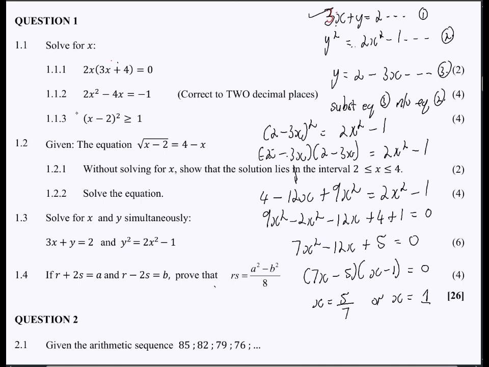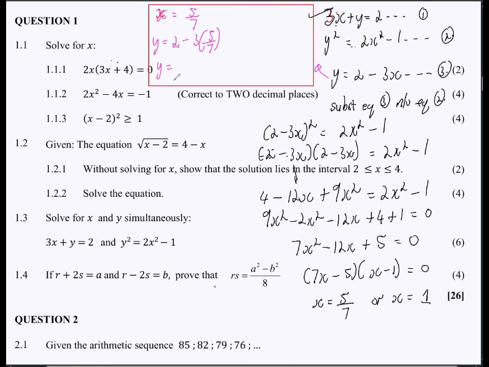Okay, let's do it here. Right. So, to then find the y values, let me argue for when x is equals to 5 over 7. So that means using equation 3 here, I will say y is equals to 2 minus 3, and then 5 over 7.